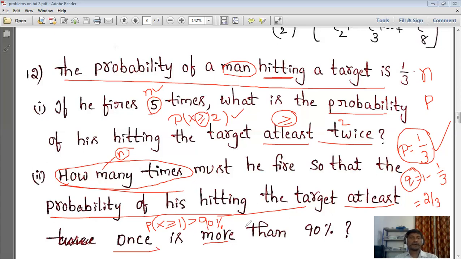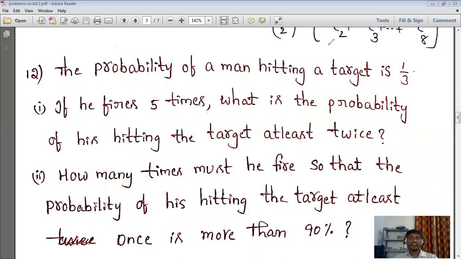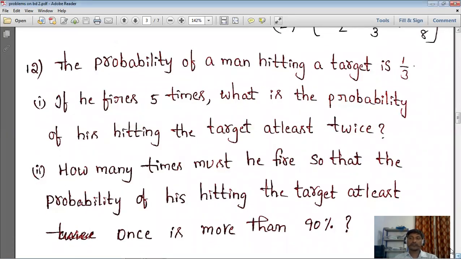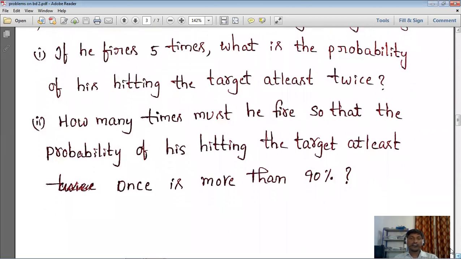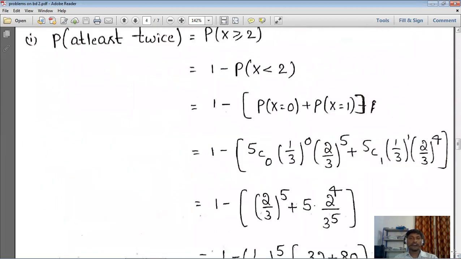Till the end of this paper you will get this same type. First we need to understand the question clearly, then write the information they gave in the problem, and then immediately we can calculate by using the formula.